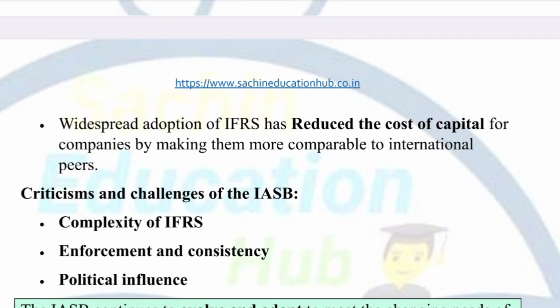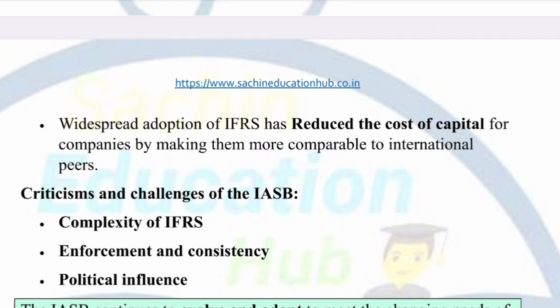Other people are also worried about the rules because they aren't always applied in the same way in different countries. Different countries have different rules, and following the same rule in every country is very difficult to implement. If the same rule is not followed in all countries, then it is very difficult for investors to compare the financial statements of every company.